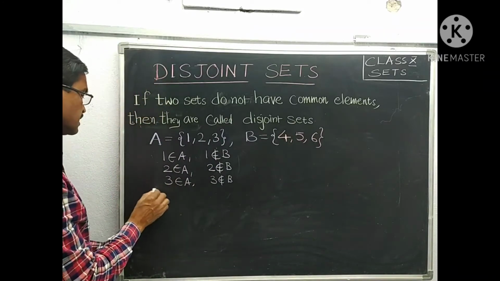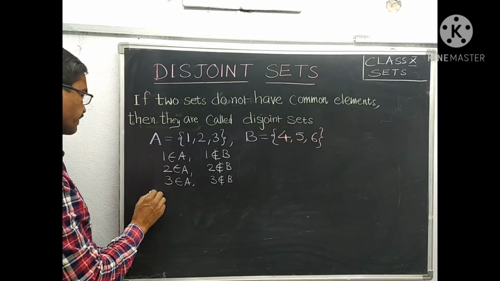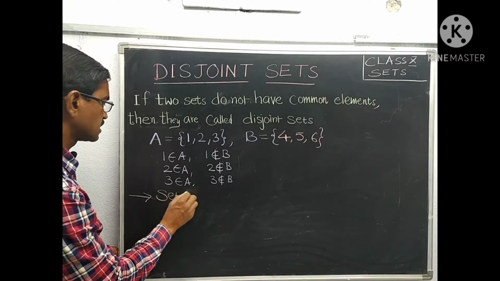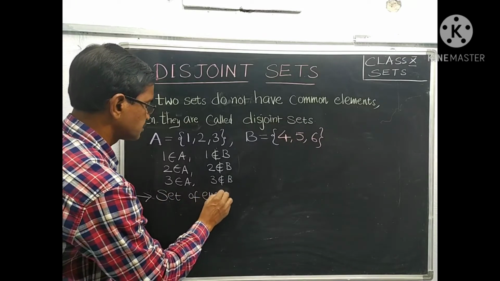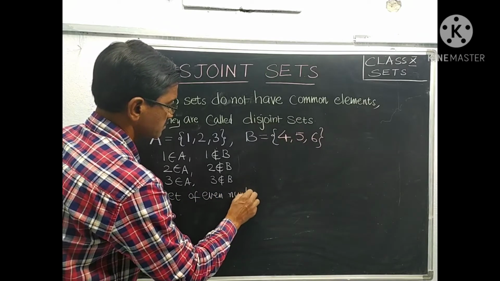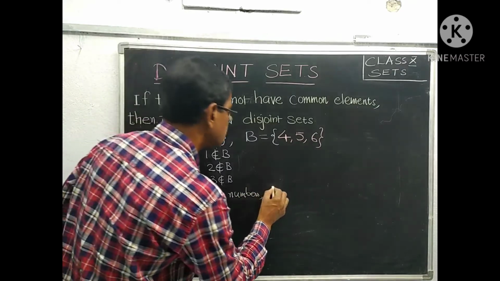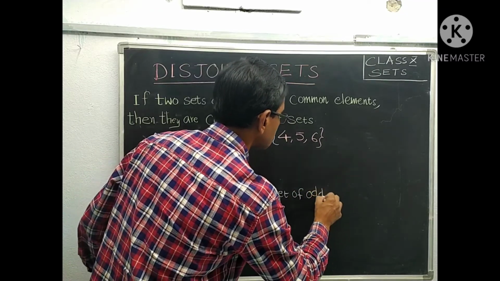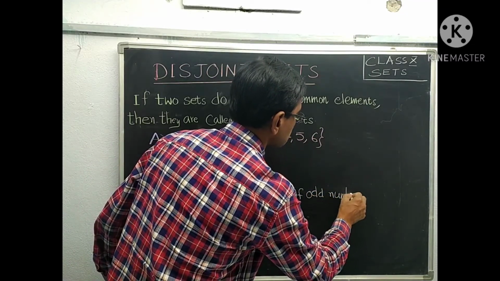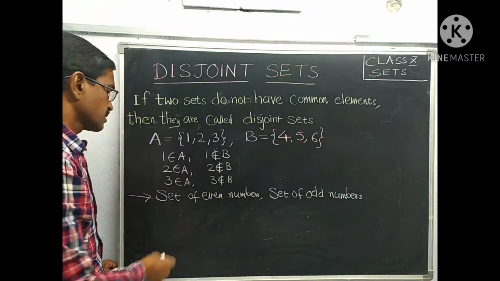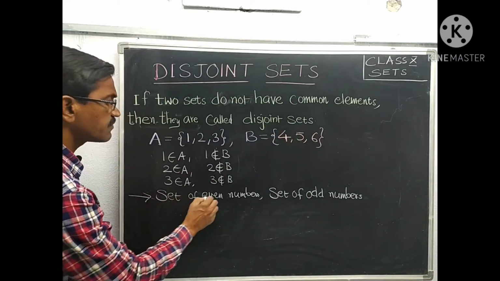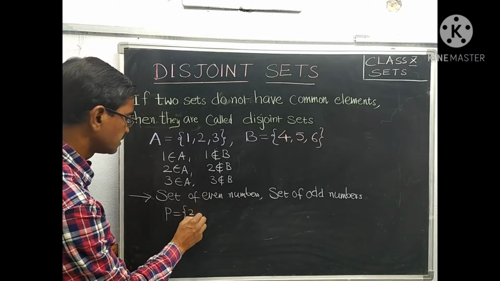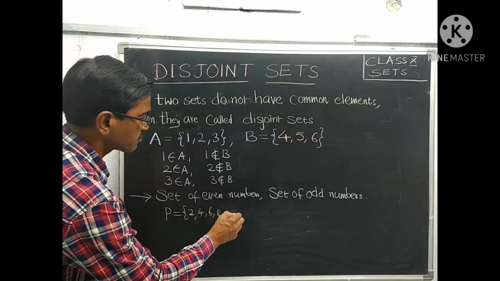Some more examples for disjoint sets: the set of even numbers and the set of odd numbers. Let us represent the set of even numbers by P: 2, 4, 6, 8 and so on.